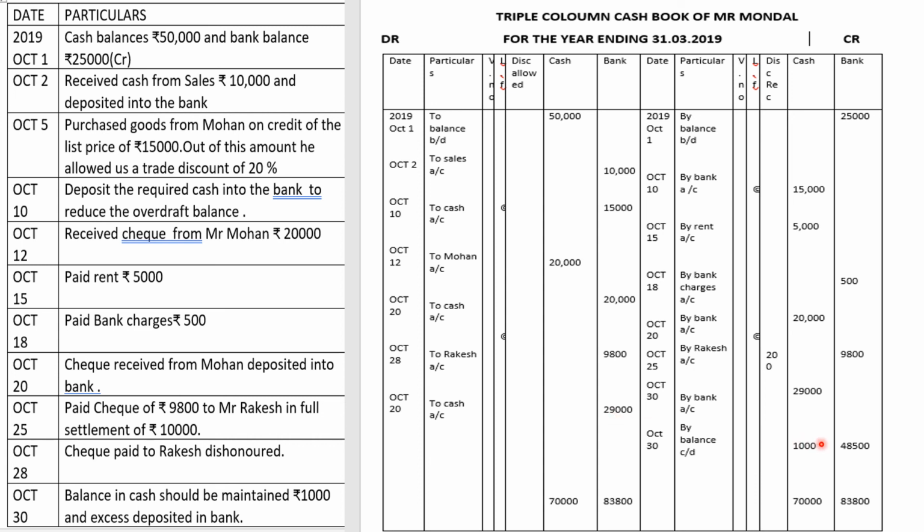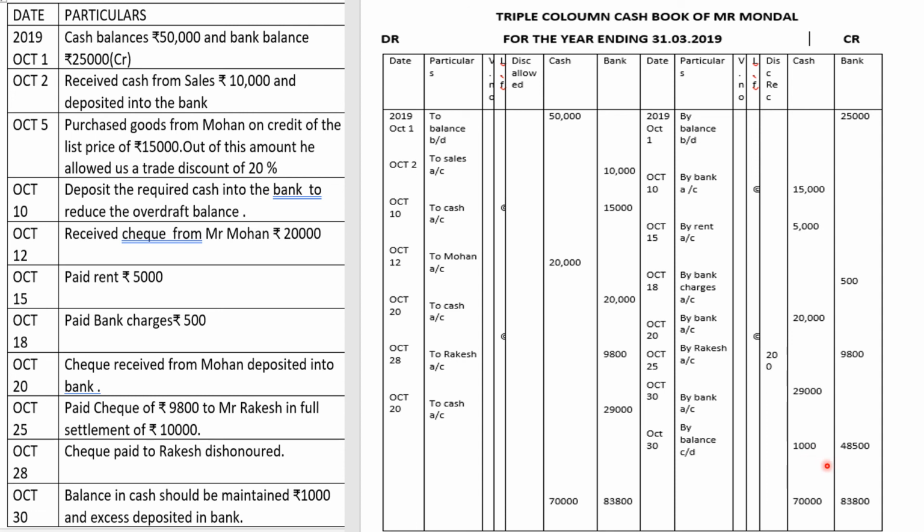So what was my balance earlier? Again I am repeating: 50,000 plus 20,000 is 70,000, minus 15,000, minus 5,000, minus 20,000, so that will be 30,000. So 30,000 is the cash balance as of now. But I can keep only how much closing balance? I can keep only 1,000 rupees. So from 30,000, if I minus 1,000, what is the remaining amount that will go and be deposited into the bank? It will be 29,000 rupees.